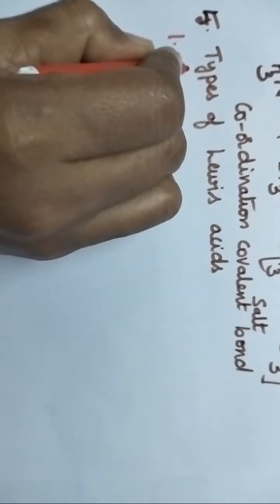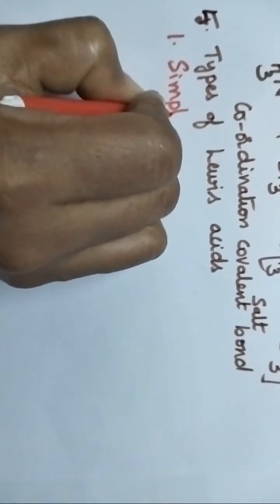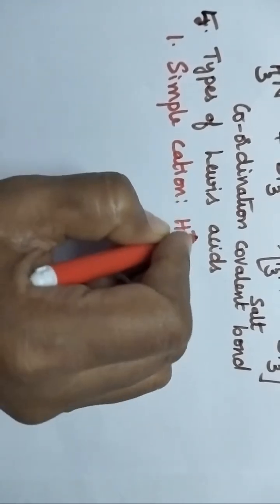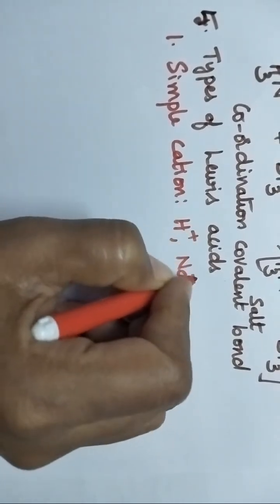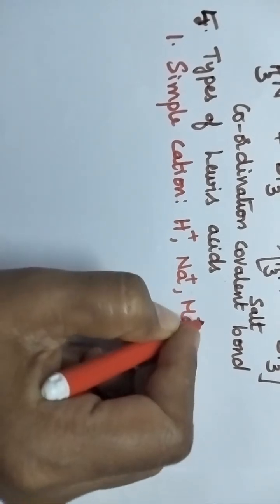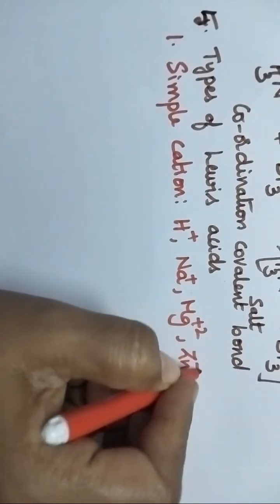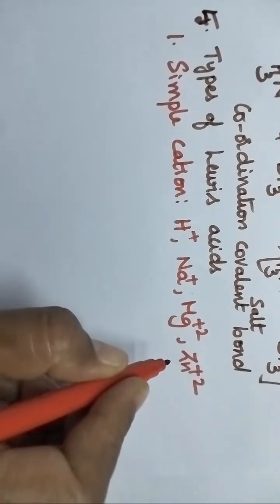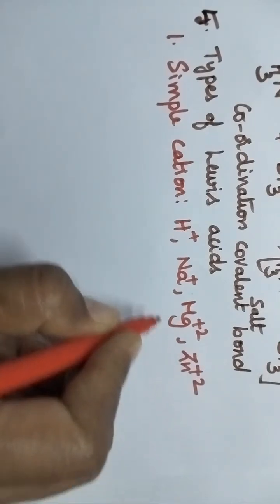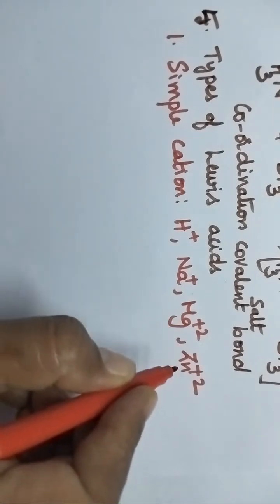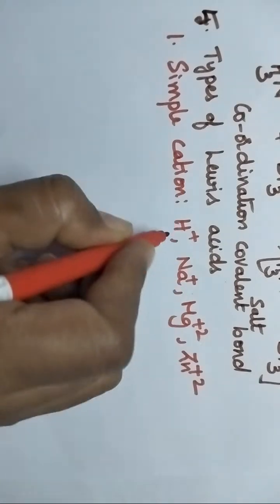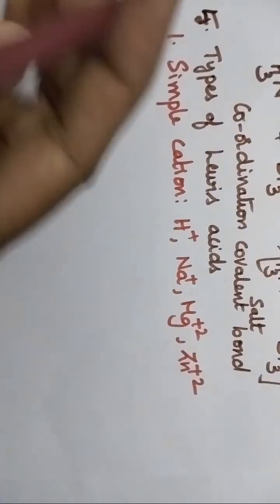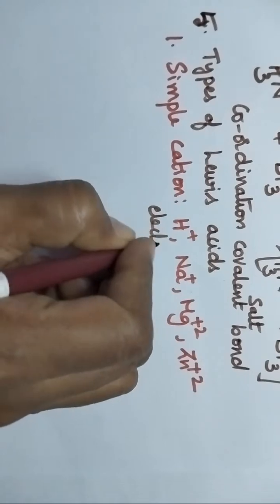In general, simple cations such as H+, Na+, Mg2+, Zn2+ all act as Lewis acids. Why? They are ready to accept an electron pair. In general, these electron deficient species are also known as electrophiles.